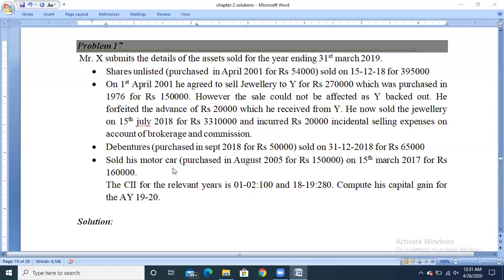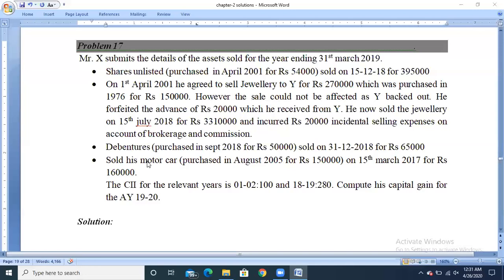Next, sold his motor car purchased in August 2005 for rupees 1,50,000 on 15th March 2017 for rupees 1,60,000. Here, the motor car is a movable asset used for personal purpose.